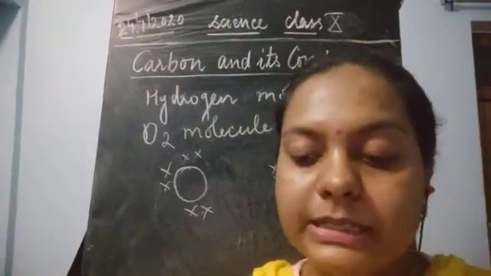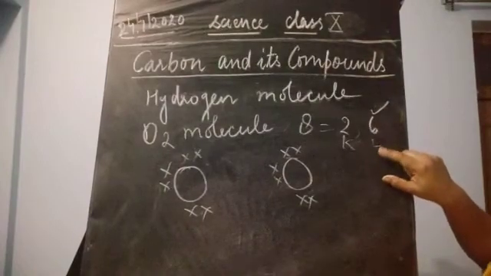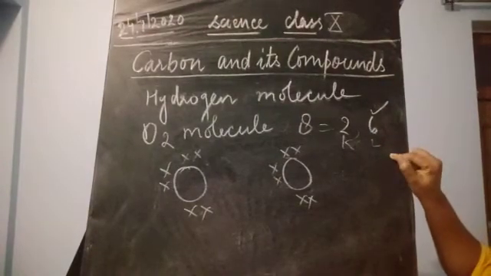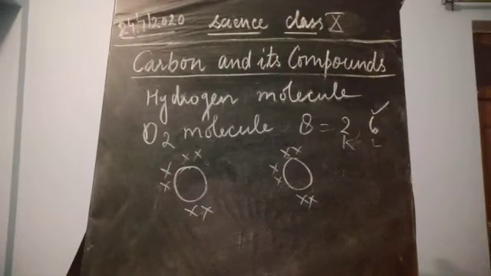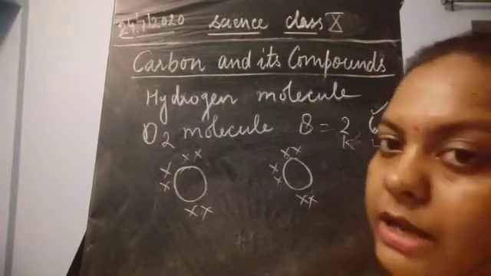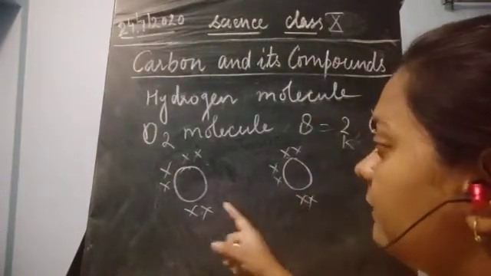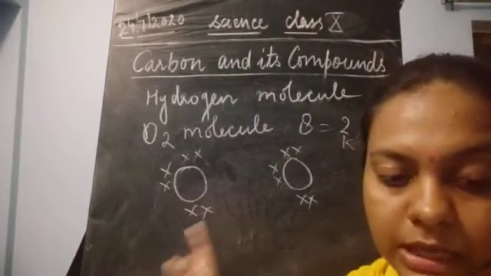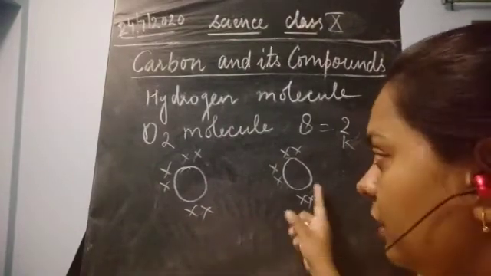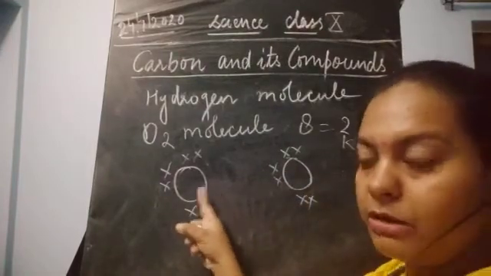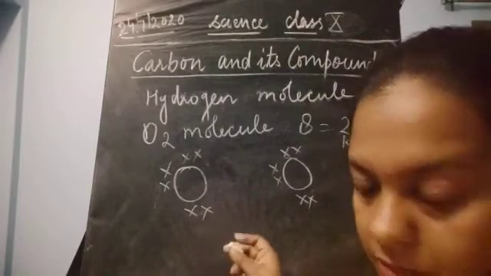Now for completing the octet, how many more electrons does it require? 6 is already there, so 2 more electrons are required. 6 plus 2, 8 electrons will be there in the outermost shell, and it will attain the stable electronic configuration. Now if these atoms come near to each other, each requires 2 more electrons. If these 2 electrons come this side or these 2 electrons go this side, it is going to form the stable electronic configuration.